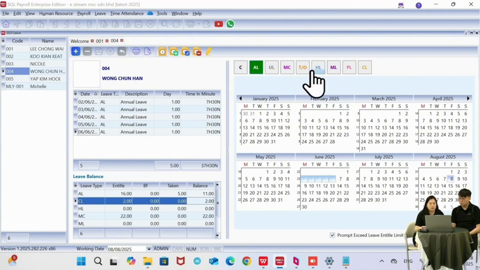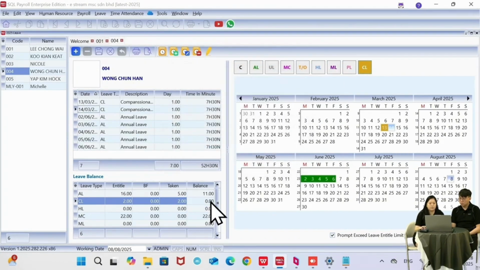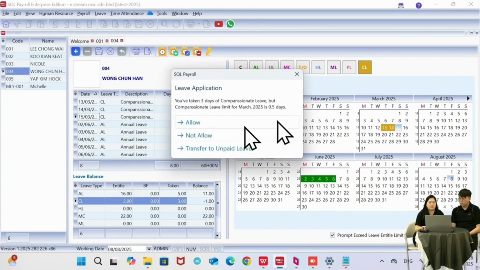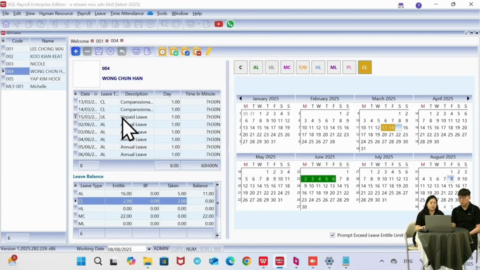So let's say we take the compassionate leave. So I take 2 days already, right? I have 0 balance over here. Let's say I'll take a 3rd day. Then the system will let you know you have already taken more than the entitled leave. So whether you want to allow it to proceed or not. If allowed, then the system will save it for you. If not allowed, or if you say you can take it but it changes to unpaid leave, you can select whichever you need. So the system will automatically update it to unpaid leave. Okay, then once I'm done, I can just click on save.